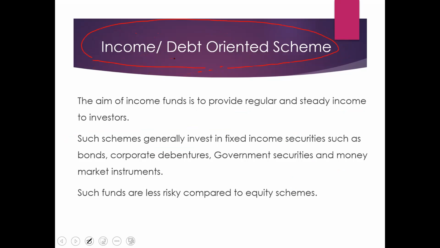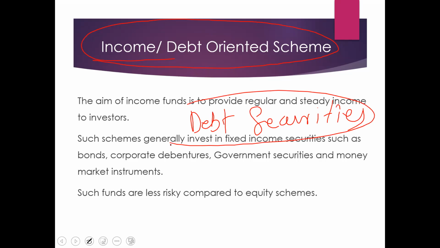Okay, next one, income or debt oriented scheme. Now, what is an income or debt oriented scheme? The collected amount is to be invested in debt securities. Remember, debt securities, in the sense those which give a fixed rate of return.